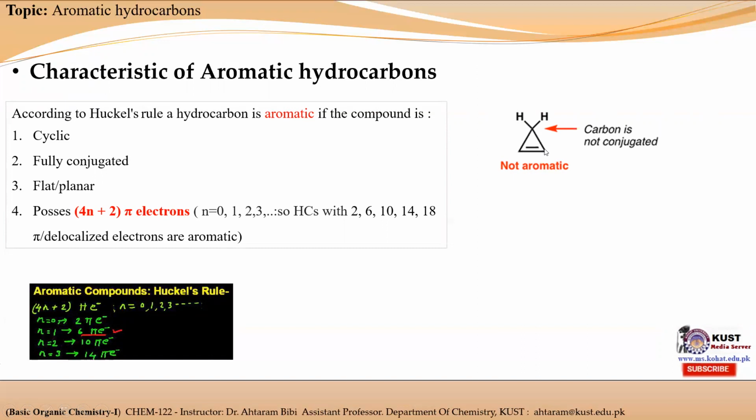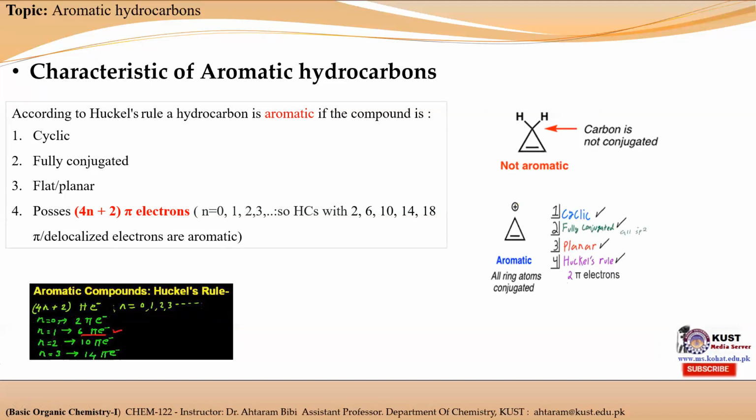Full conjugation means that each carbon in the ring must be sp2 hybridized, and we can see that this carbon is sp2 hybridized and this carbon is sp2 hybridized, while the third carbon is not sp2 hybridized. It means that it is not fully conjugated, because this carbon is sp3 hybridized, so it is not in conjugation with these pi electrons. So it does not obey the second property of an aromatic hydrocarbon, and we consider this a non-aromatic hydrocarbon. If any hydrocarbon does not obey any one of these four properties, then that hydrocarbon will not be considered an aromatic hydrocarbon.